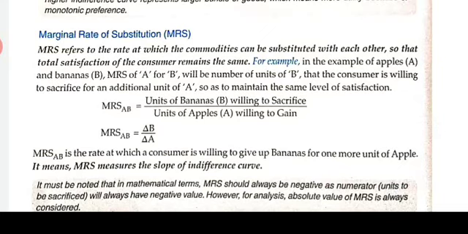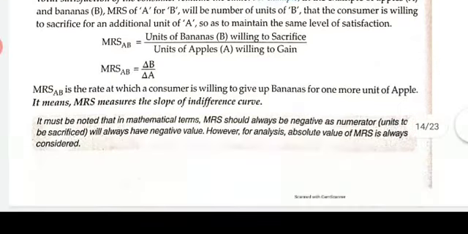So MRS is the rate at which the commodities can be substituted with each other so that the total satisfaction of the consumer remains the same. In order to get one more unit of apple, how much banana the consumer is willing to sacrifice, that is MRS. So MRS measures the slope of the indifference curve. The indifference curve slope is measured by the marginal rate of substitution. This is a very important point: the slope of the indifference curve is measured by MRS.